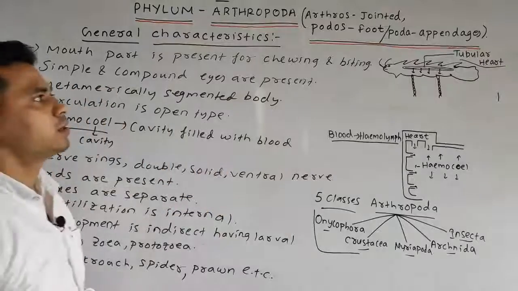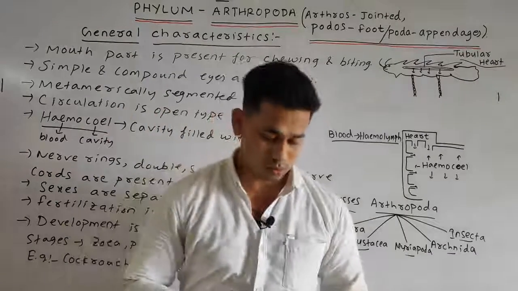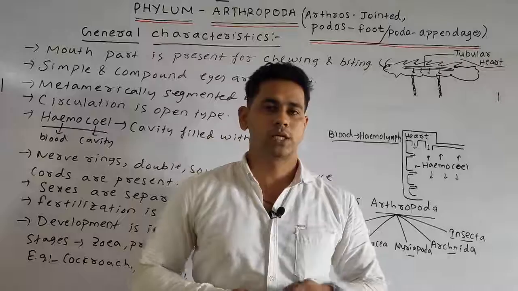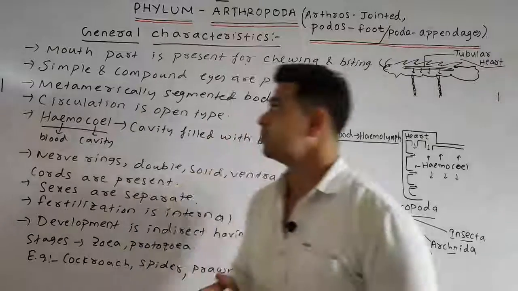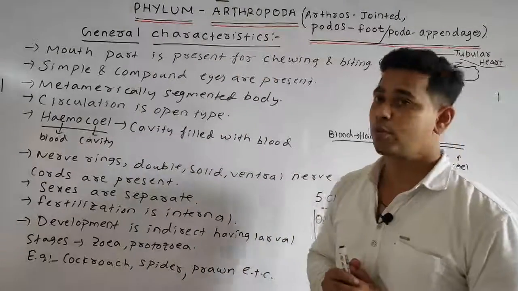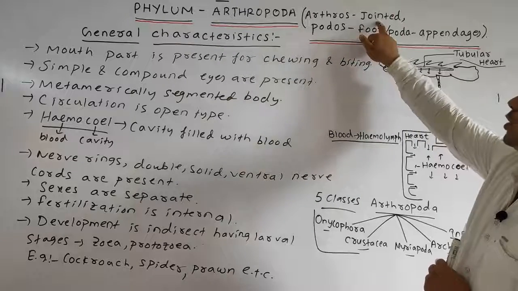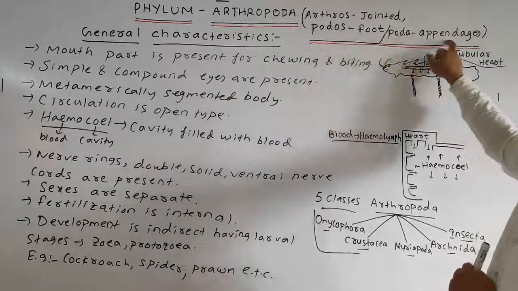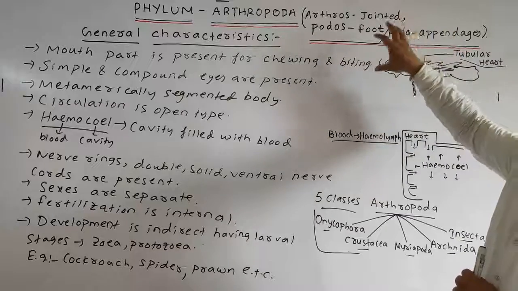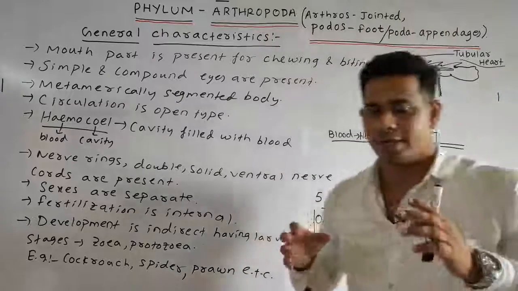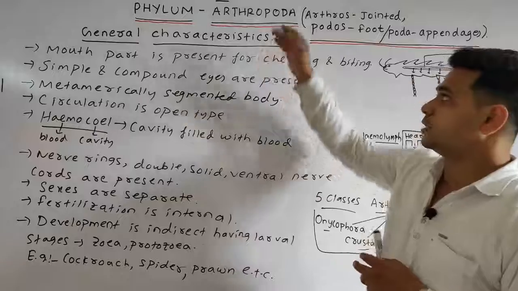Okay students, so today we discussed completely the phylum arthropoda, which is derived from arthros meaning jointed, podos meaning foot, or poda meaning appendages, that is, animals having jointed appendages, generally insects, known as arthropoda.